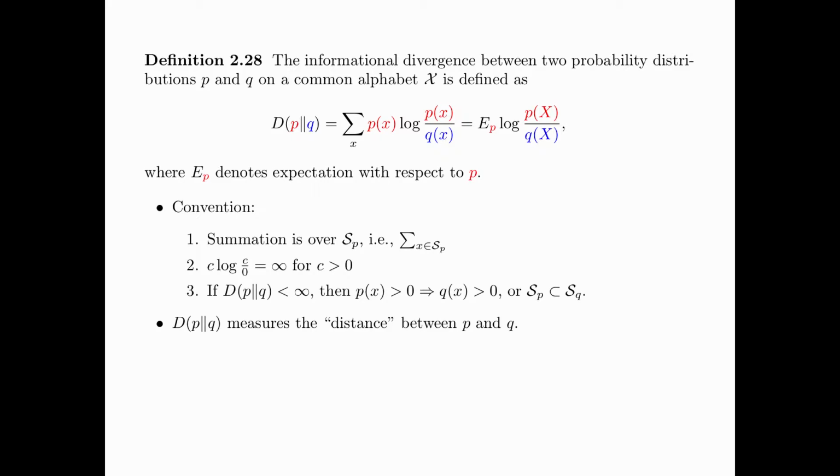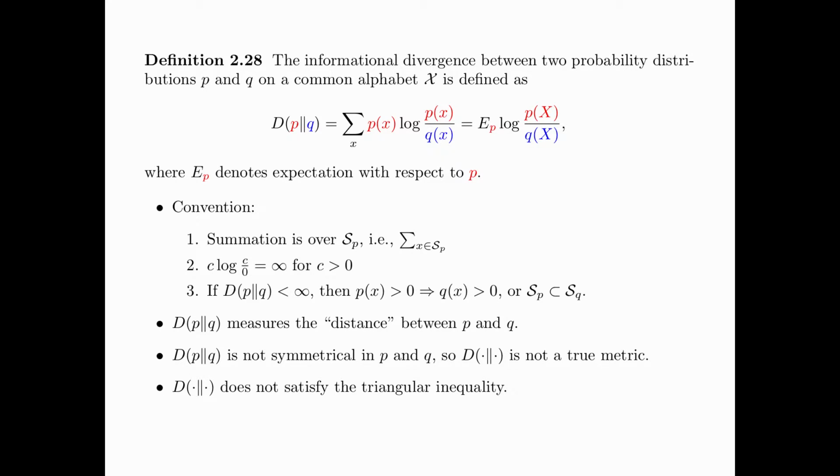The divergence D(P||Q) measures the quote-unquote distance between P and Q. Note that D(P||Q) is not symmetrical in P and Q, and so the divergence D is not a true metric. Also, the divergence D does not satisfy the triangular inequality.